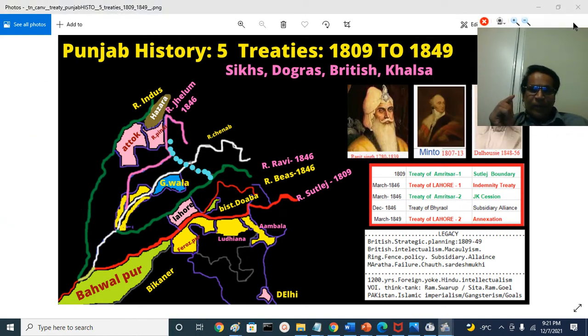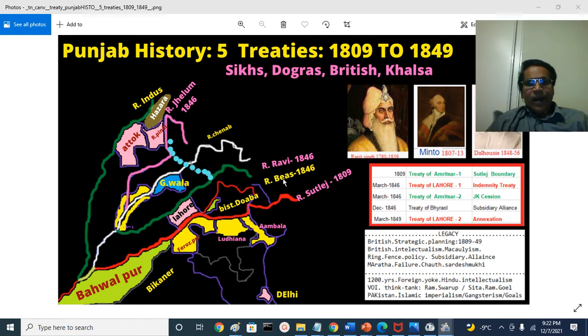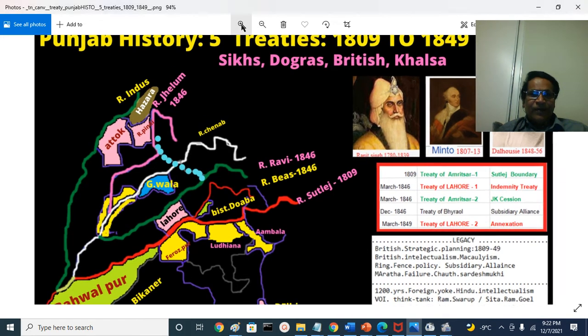After this presentation, you will get a fascinating idea why these 5 treaties are important in Punjab, and how they affect our lives today in India, Pakistan, Bangladesh immensely. You will get a clear, articulate idea, not just little information about the treaties or signatories. After this, you will get great clarity about it. And before that, I will give you the context. The context is about Punjab.